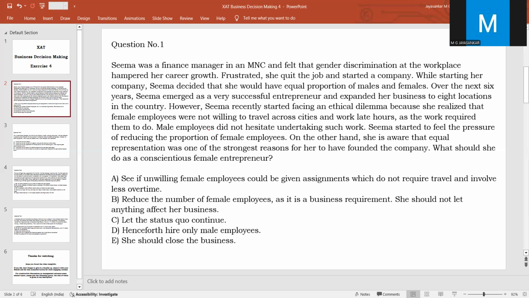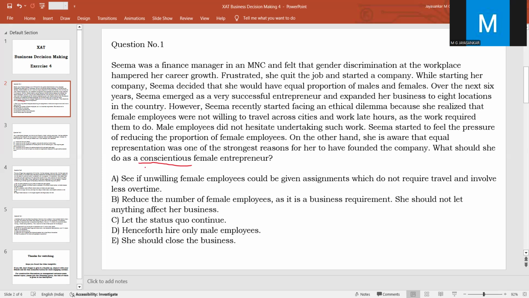So she is faced with the dilemma of whether to hire more male employees, because she has to run the organization profitably, but she also has to cater to her ideal of having a gender balance in the organization. So what should she do as a conscientious female entrepreneur? This is the question. Conscientious means a person who is very diligent, who wants to do her work in a thorough and systematic manner. Such a female entrepreneur, what should she do?